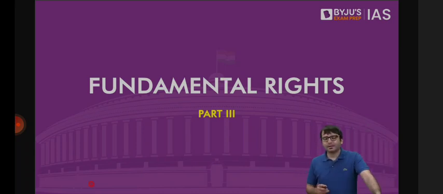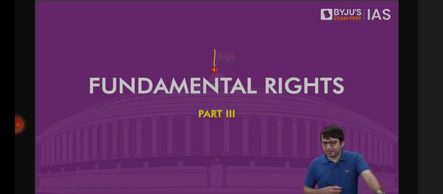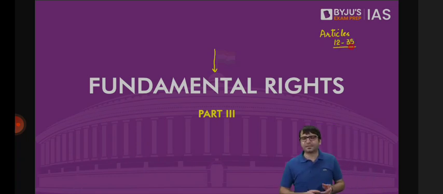Let's look at part 3 of the Constitution, which deals with fundamental rights. And here we will have to discuss articles 12 to 35. But you don't have to remember these article numbers, just understand the concept. But there are some articles which you must remember. And I will identify which are these articles.